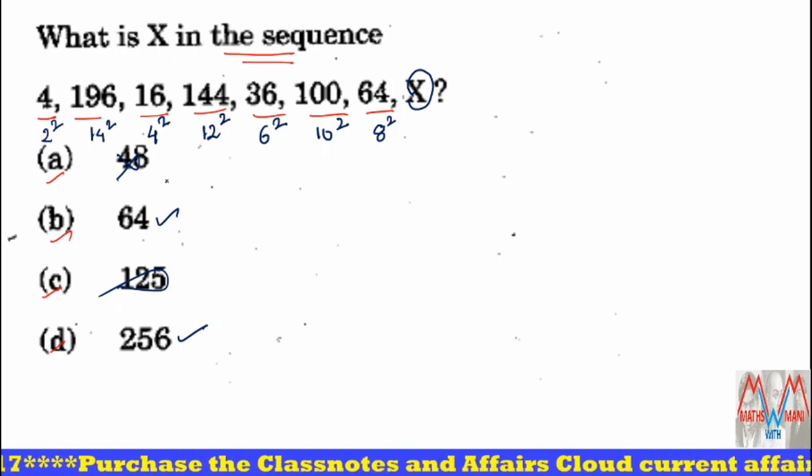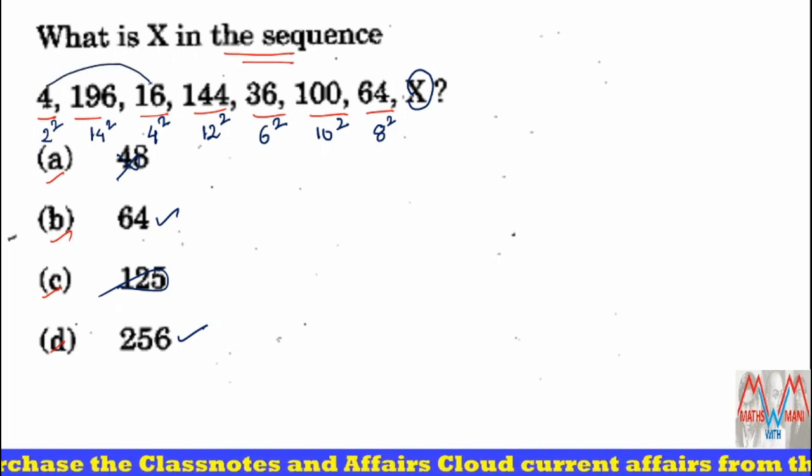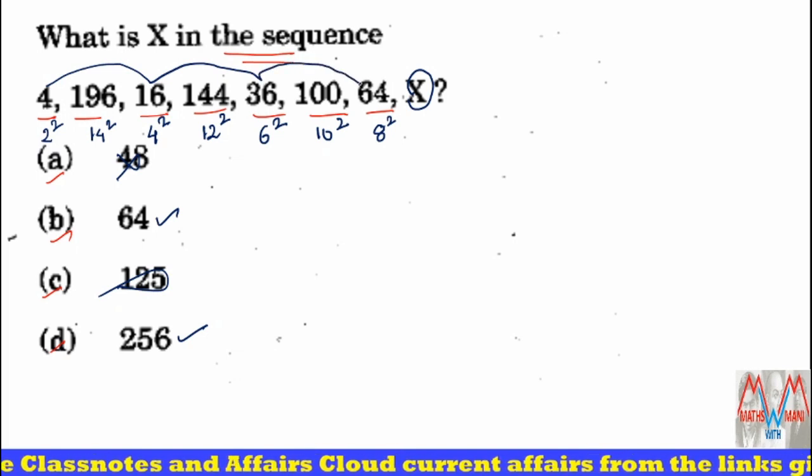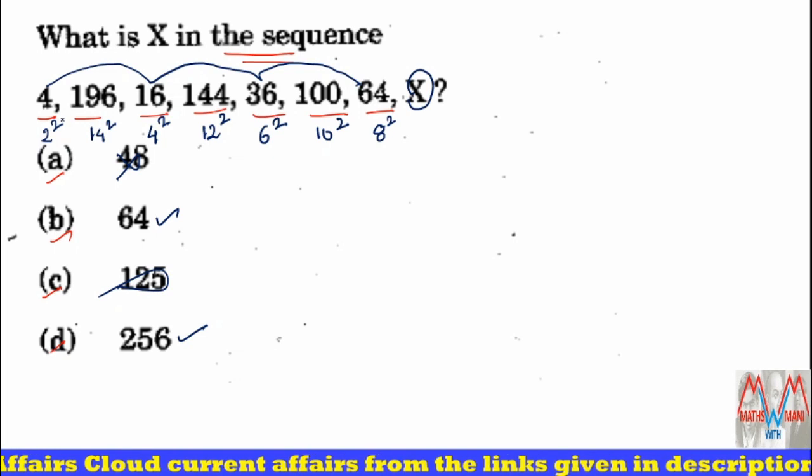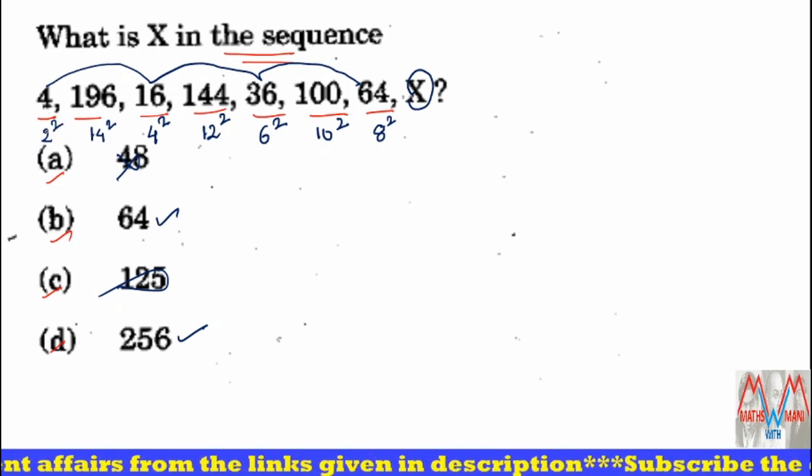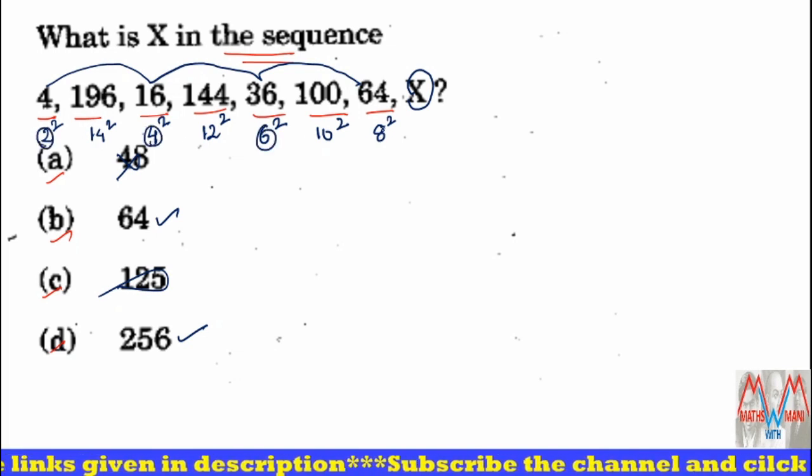If you observe the alternate numbers: 2 square, 4 square, 6 square, 8 square, that means the first alternate numbers are multiples of 2, and the base is increasing by 2: 2, 4, 6, 8.